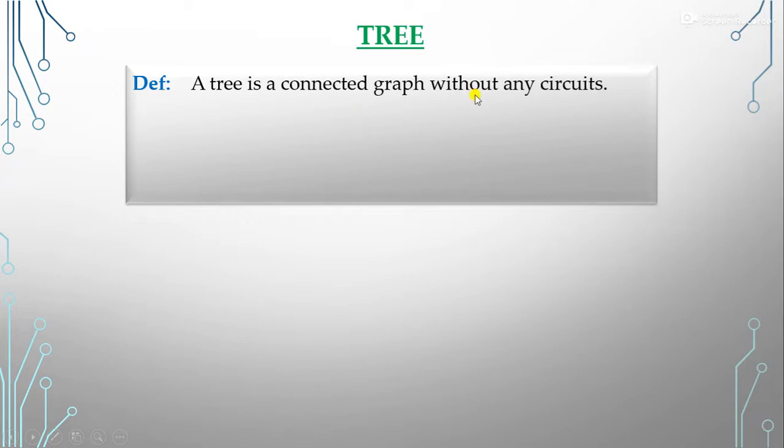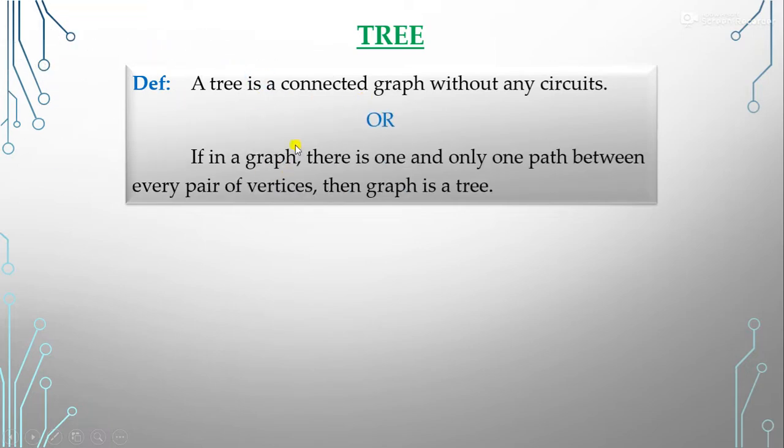If in any graph which is a connected graph, and we talk about the connected graph, not the disconnected graph, if any connected graph has no circuit, then that graph is called the tree. Or you can say that if in a graph there is one and only one path between every pair of vertices, then the graph is a tree. You already know what is the path. So if there is only one path between every pair of vertices, then the graph is called the tree.